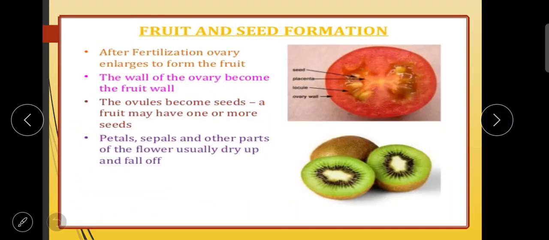So children, after fertilization, the ovary enlarges to form the fruit. It grows in size, it converts into a fruit and the wall of the ovary becomes the fruit wall, and finally those ovules become seeds; a fruit may have one or more seeds. Children, petals and sepals and other parts of the flower usually dry up and fall off and we are left with a fruit only, which will be consumed, and the seed from that fruit will be used for growing or for giving another formation of fruit and seed.